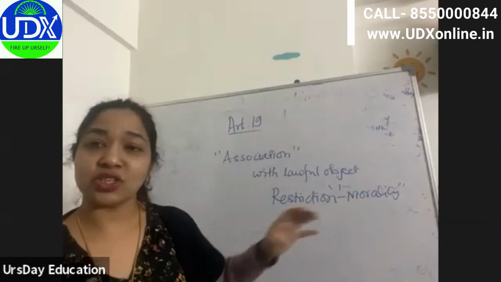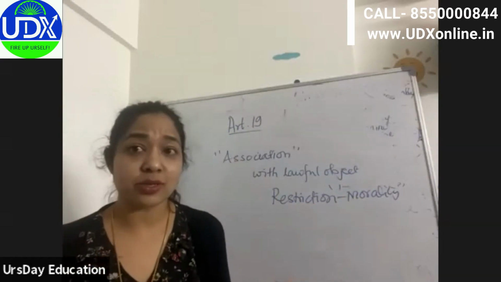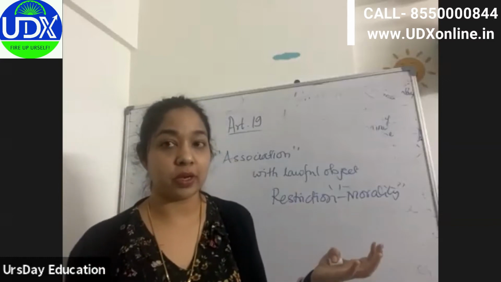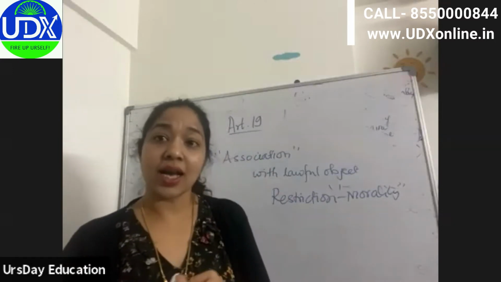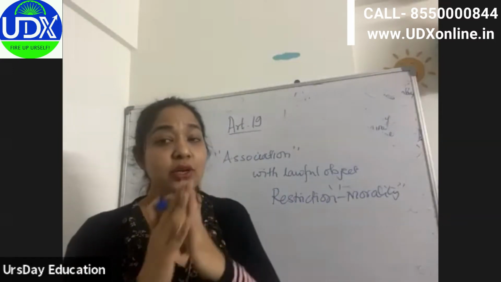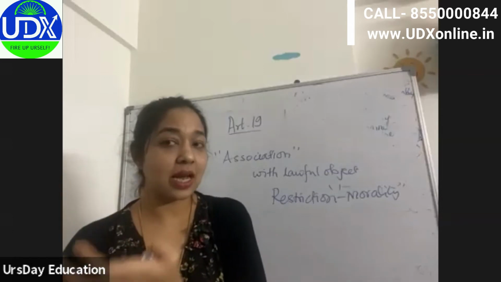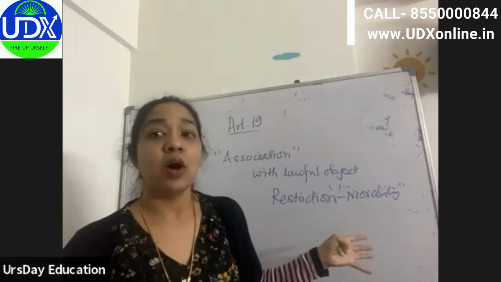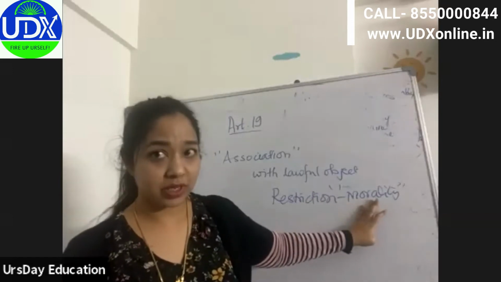They are saying that you can form any association, but it doesn't mean that you will form an association of naked people. That is against the morality, against the culture, and it will disturb the public peace, public tranquility, because obviously our culture is not like that. You are just forming such a vulgar association. So again, morality is one of the grounds.